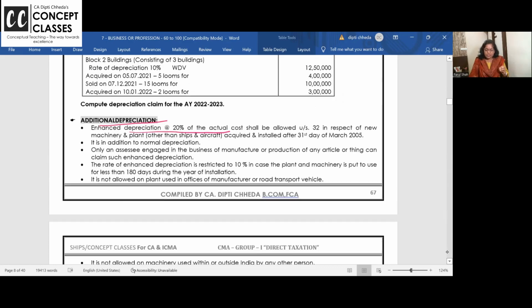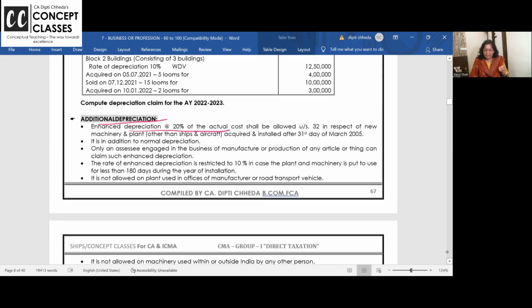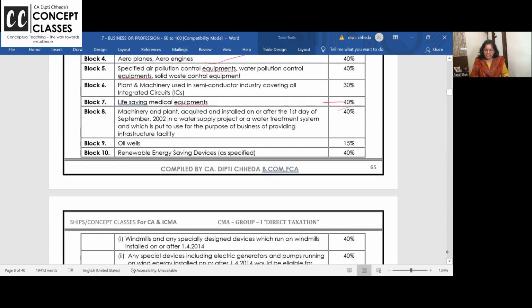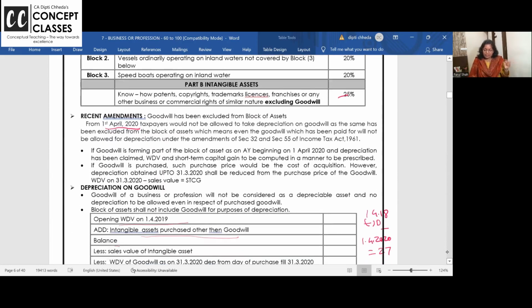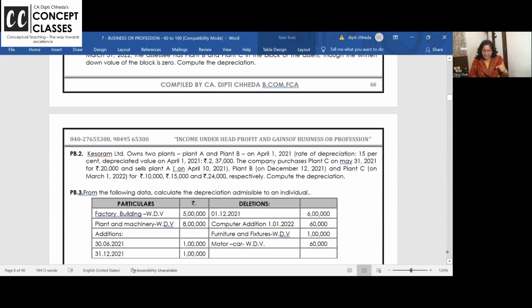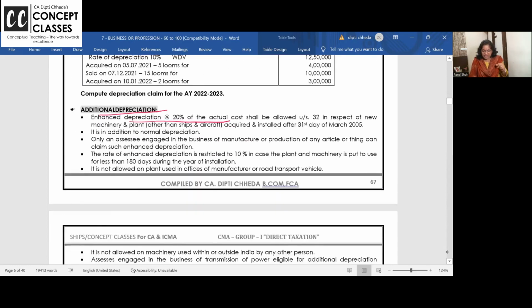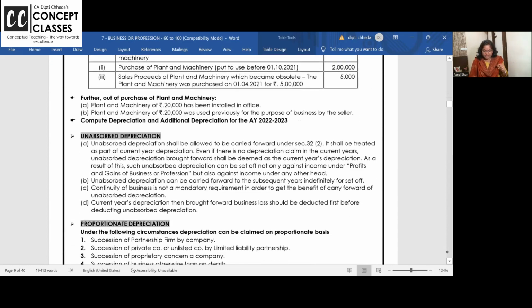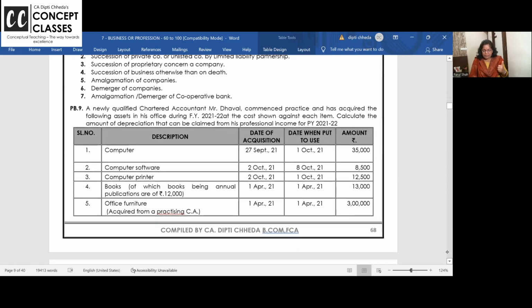Now, dear students, you should know plant and machinery; it is clearly given in this list. Plant and machinery includes your vehicles, your electronics, all, but they should be used in the factory. Suppose you are buying a refrigerator and using it in the factory for research. Can you claim additional depreciation?